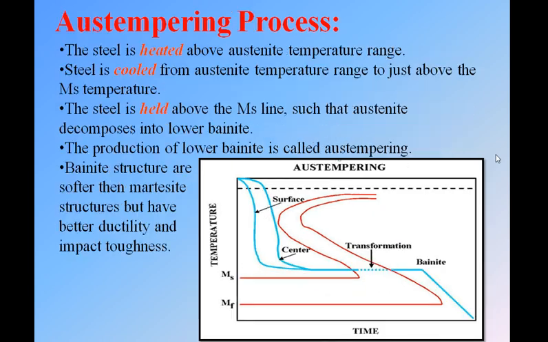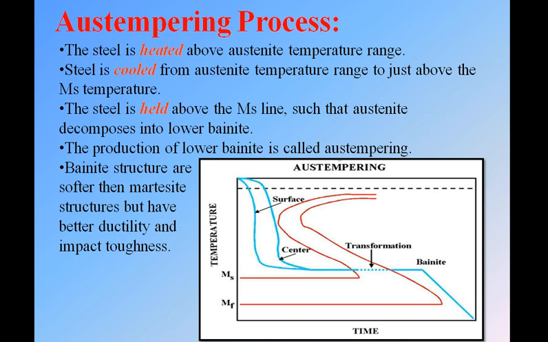Same way, next we have the Austempering process. Here also we have the same thing: MS means martensite start, MF means martensite finish. This curve is called the S curve or C curve, or Bain's curve, or the time temperature transformation curve.